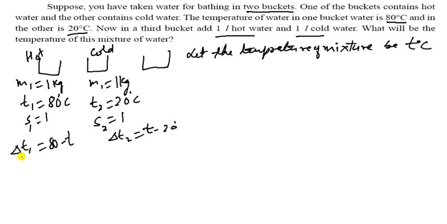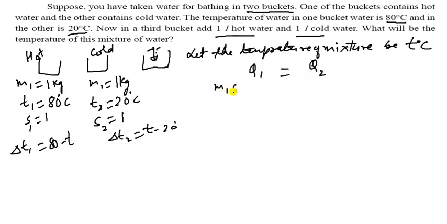So all things are combined now. What will happen? The heat transferred is equal. Hot water transfers some amount of heat to cold water, and the cold water receives that amount of heat. So Q1 is equal to Q2.